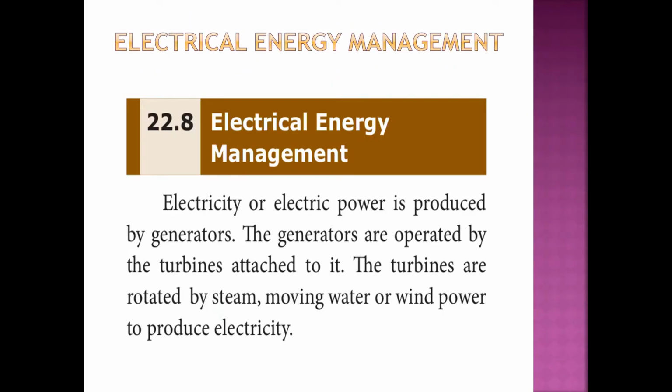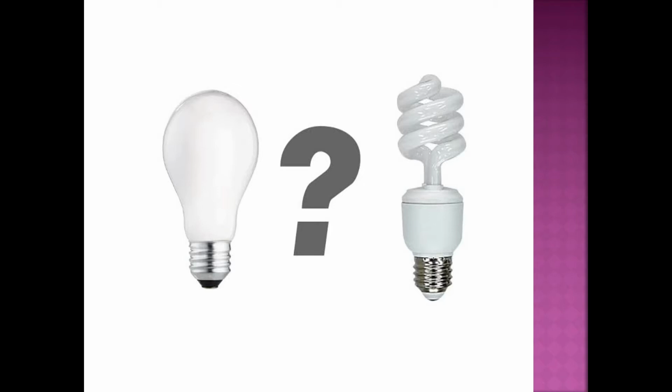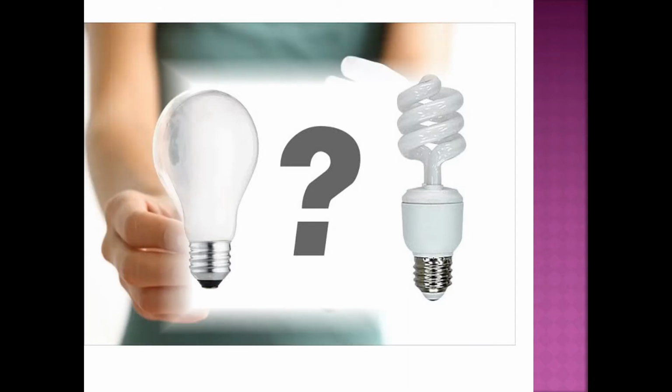Next we are going to learn about electrical energy management. Electricity or electric power is produced by generators. Generators are operated by turbines. Turbines are rotated by steam, moving water, or wind power to produce electricity. So which type of bulb do we use? Instead of using the tungsten filament bulb, we can use the CFL, compact fluorescent lamp, to conserve energy.